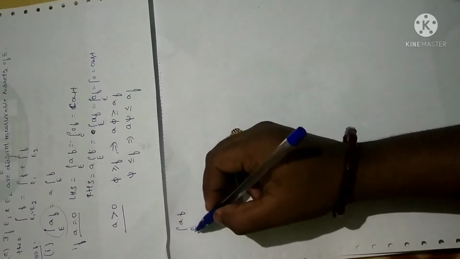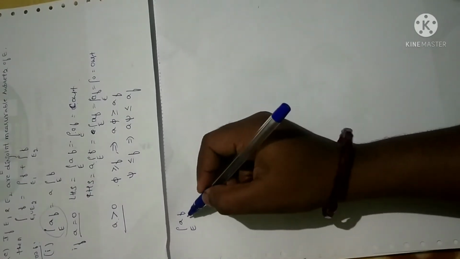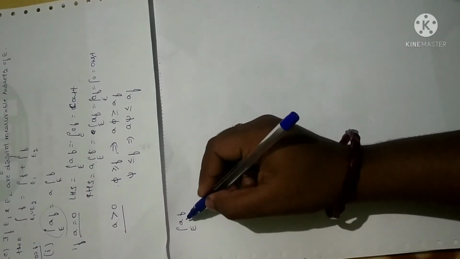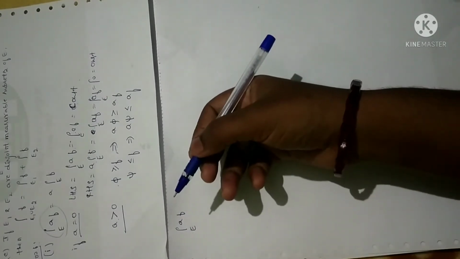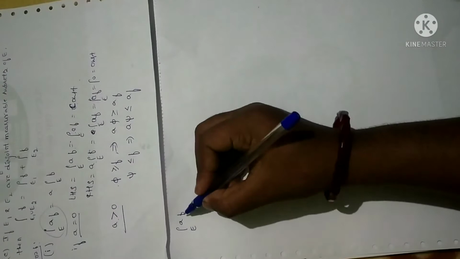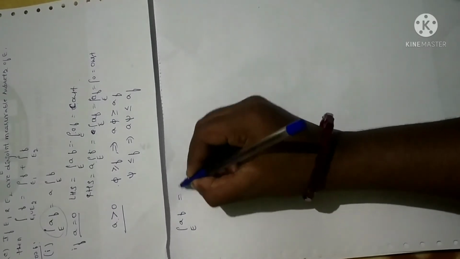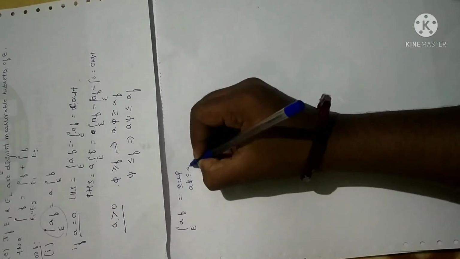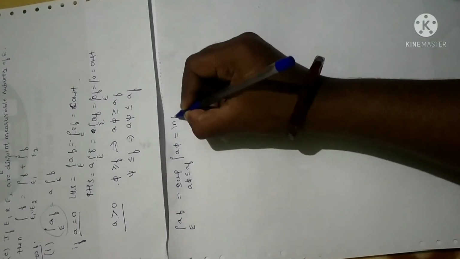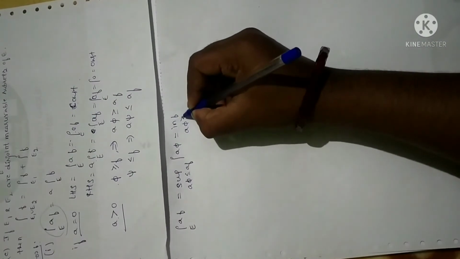Suppose this is a Lebesgue integral. As per the definition, when do we say a function is Lebesgue integrable? When the upper bound of a partition is equal to the lower bound, or else we can say when the supremum is equal to the infimum. So I can write this as the supremum of the integrals of all a phi less than or equal to af will be equal to the infimum of the integrals of all a phi greater than or equal to af.